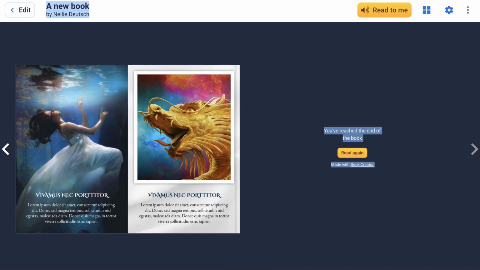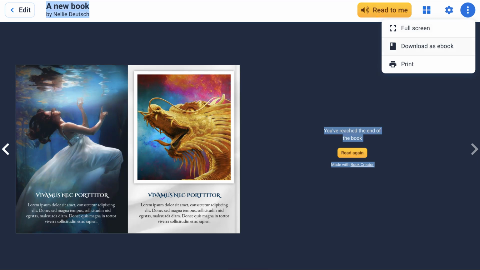Now we're going to go into the 3 dots that usually mean settings over here on the right. Click on that. And notice what you can do here. You can download the ebook, you can print it, or you can go into full screen. Just so you know that.